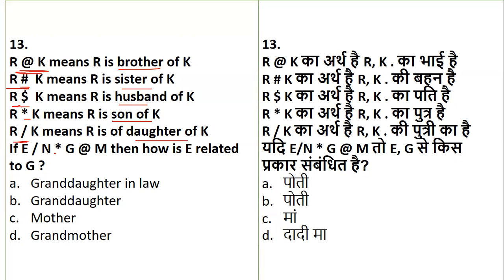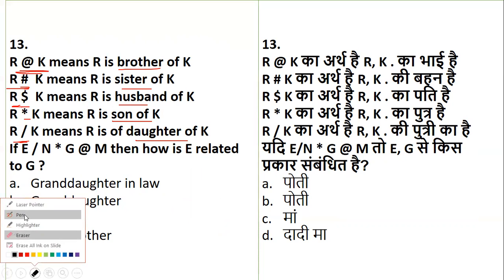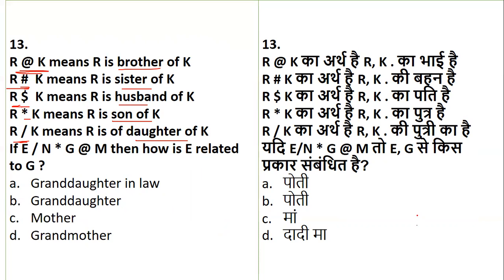So E is daughter of N. So E, okay, is daughter. So as I tell, circle of N. We do not know the gender of N, just keep it. So E is the daughter of N. If you want, I'll just once again draw in the space properly. So E is the daughter. For daughter I put a circle, because for female I always draw a circle and for male a square. So the sign of daughter is circle, and we do not know the gender.